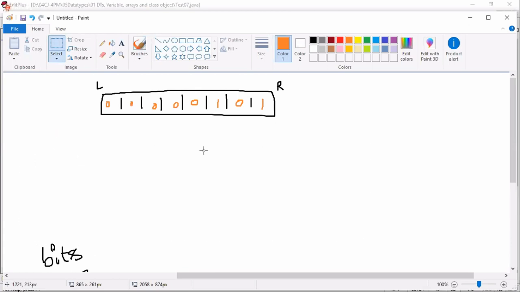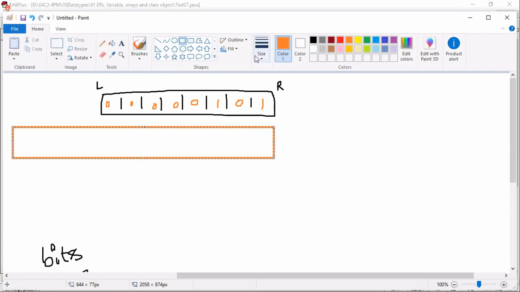Then tell me, if you create a short type variable, how many bytes will be created? 2 bytes of data type are created, right? 2 bytes created. Then now the 2 bytes will be changed like this. And next, the byte numbering starts from where? 0, right? If you take 0, 1. If you take 1, 1, 2. Your wish. Anything you can consider, not a big deal.